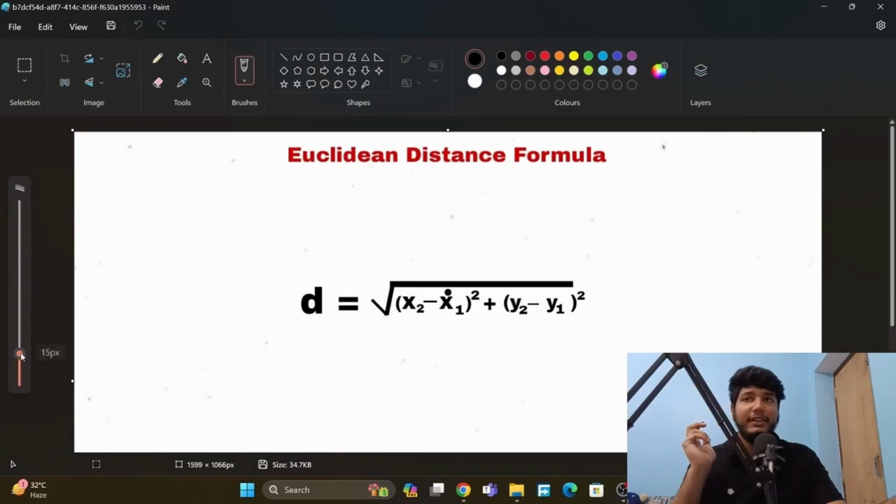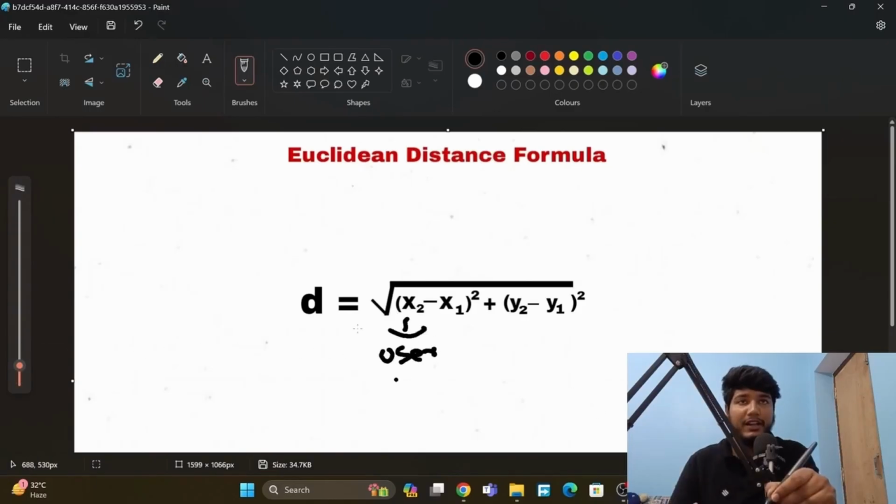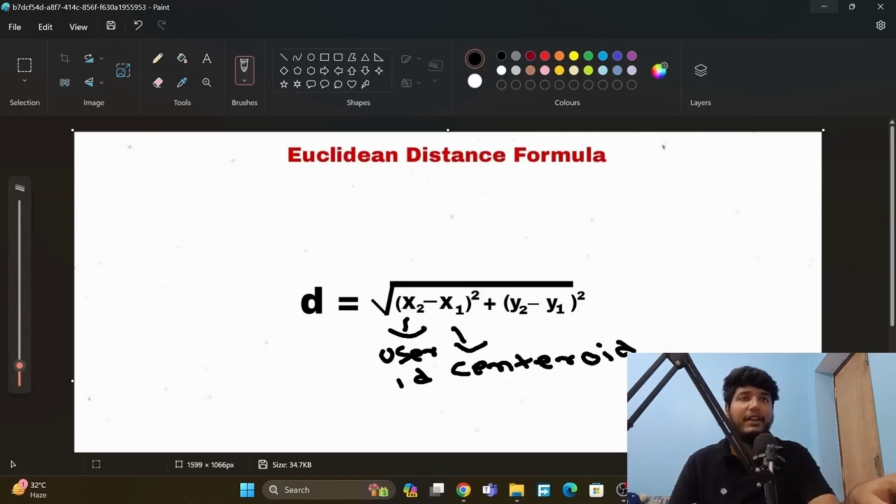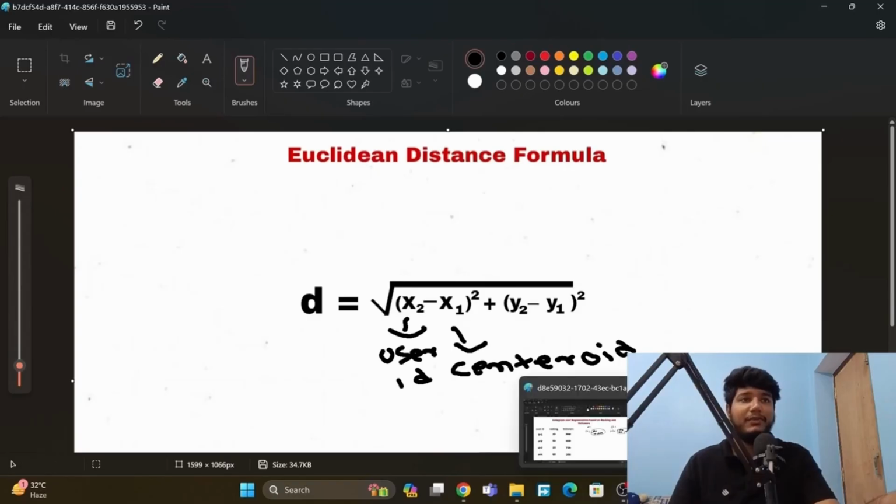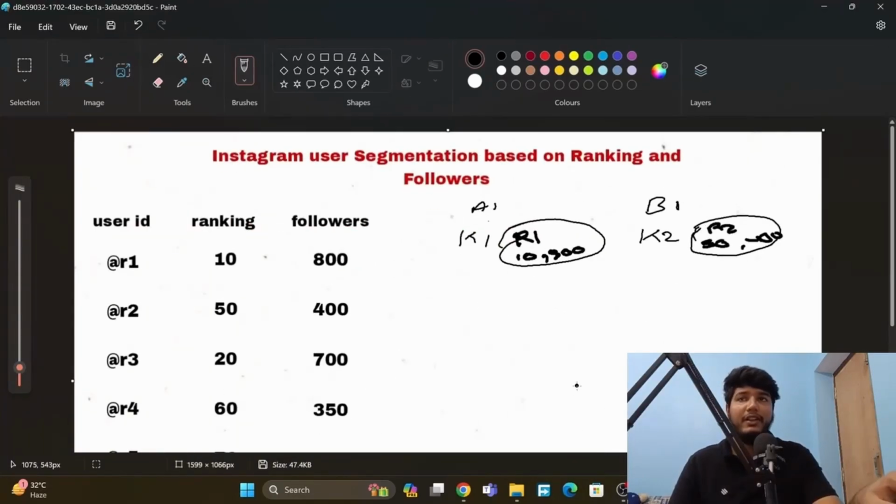This is the Euclidean method. Okay, so here x2 will be the user ID, and here x1 will be the centroid. Okay, the initial value we have defined, that one we have put. So we will use this formula and we will calculate the distance. That is really simple, so let's do it.